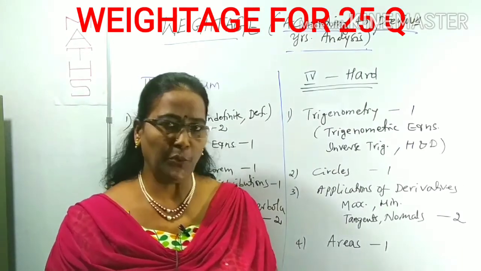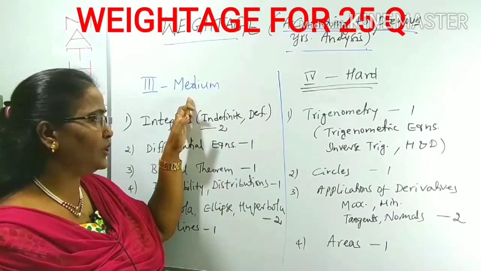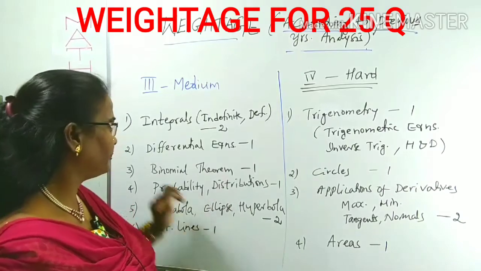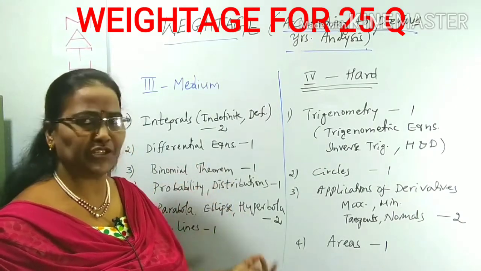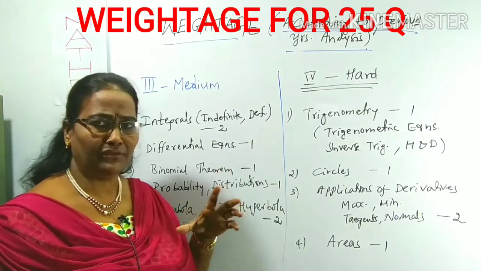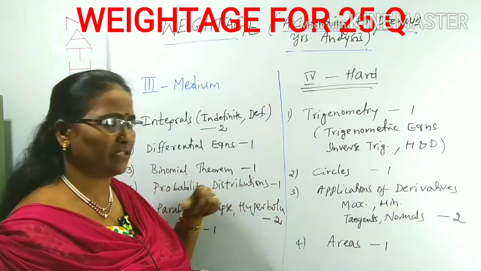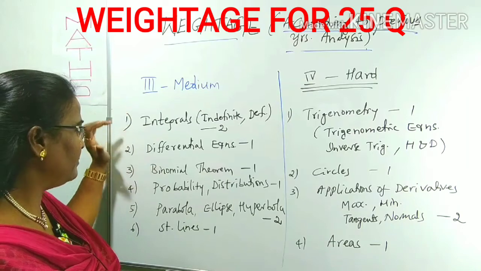Now look at the next 2 parts. Third part, medium level. What are the topics which are medium level? They are easy, but you have to spend some time. Application of formulas and arriving at the solution within a fraction of seconds. You have to spend some time and use tips and tricks. Such types of topics are medium level.